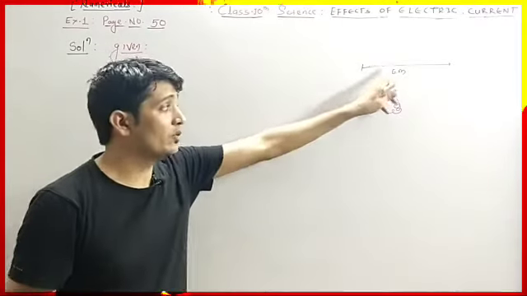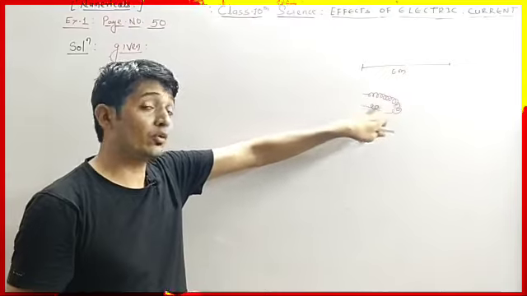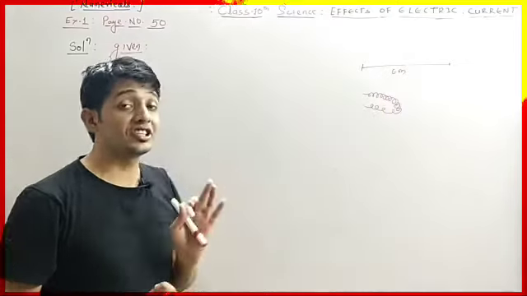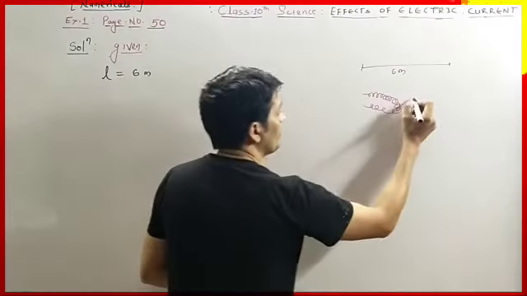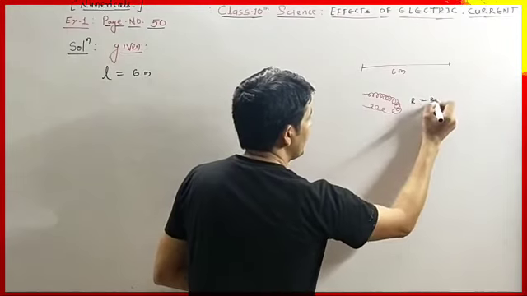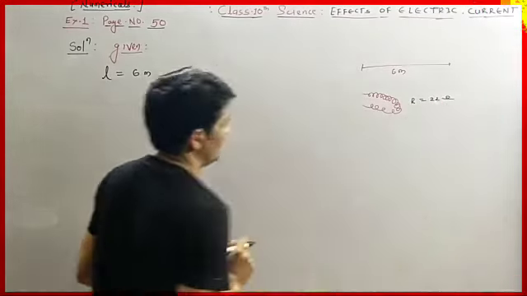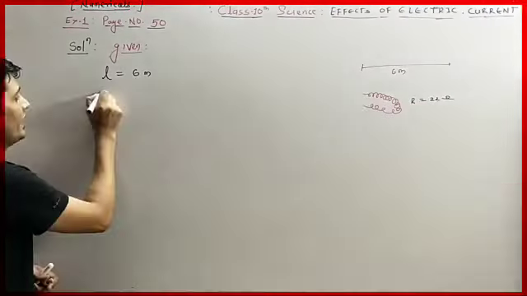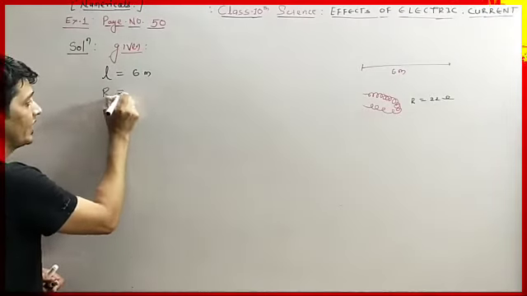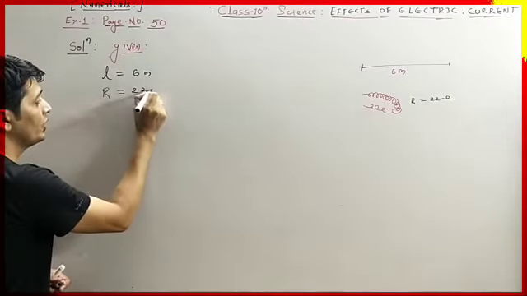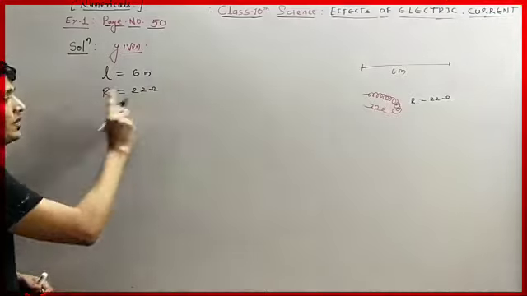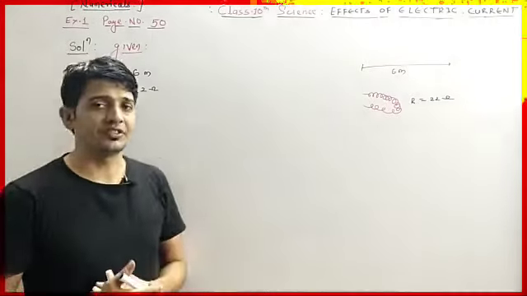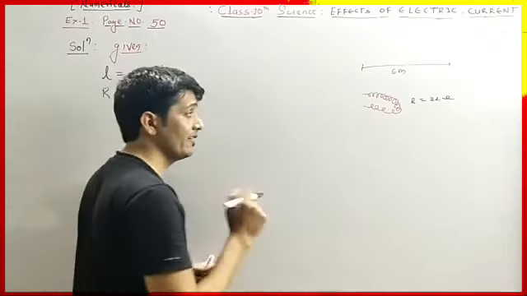Look, in this coil wire, which we converted into a coil, how much is the resistance? 22 ohm. Its R is given, it is 22 ohm. So we have to write R, which is again given, which is 22 ohm. Ohm is the unit of resistance. Okay, now what else is given?